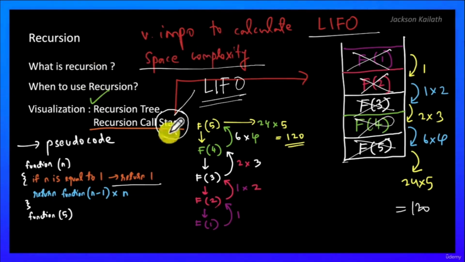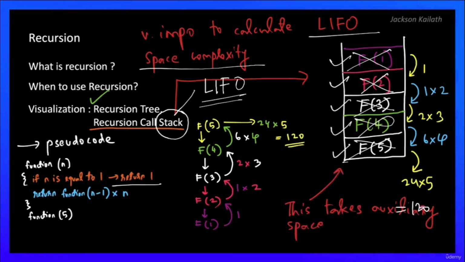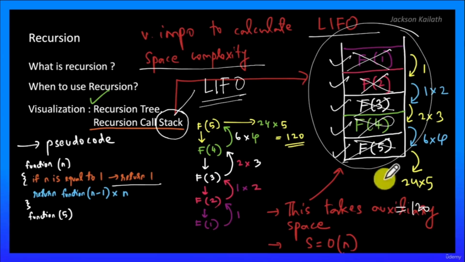When we talk about the recursion call stack here, at max, at a point, it's taking up space of the order of n, where n in this case is 5. So if we have a call stack that looks like this, it would take space of the order of n, which is again auxiliary space, it's extra space.